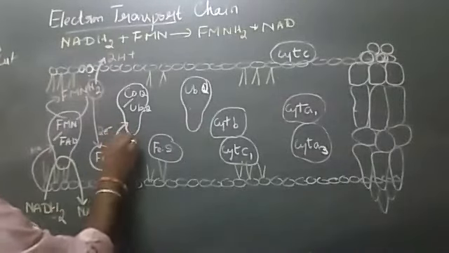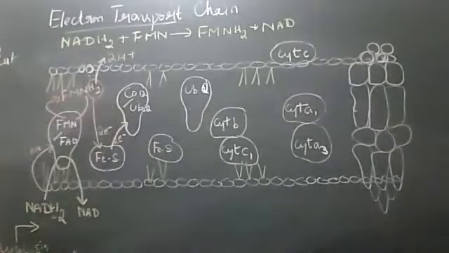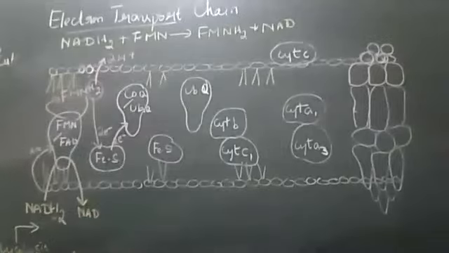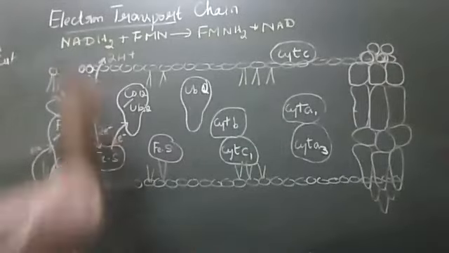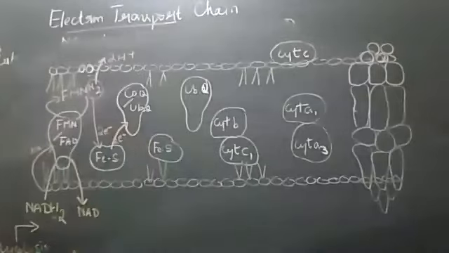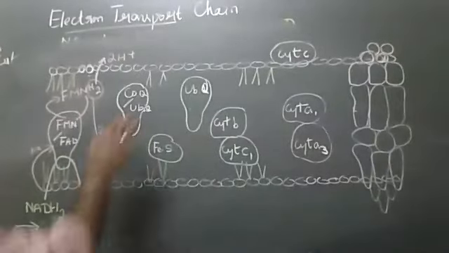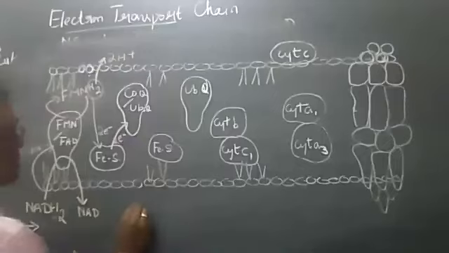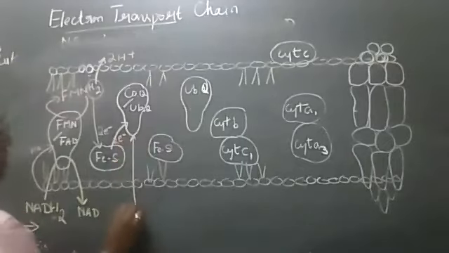Then CoQ got reduced; by accepting hydrogen, ubiquinone got reduced. Okay, understand that? Ubiquinone accepted two protons from the cytoplasm. See? It accepted two protons.